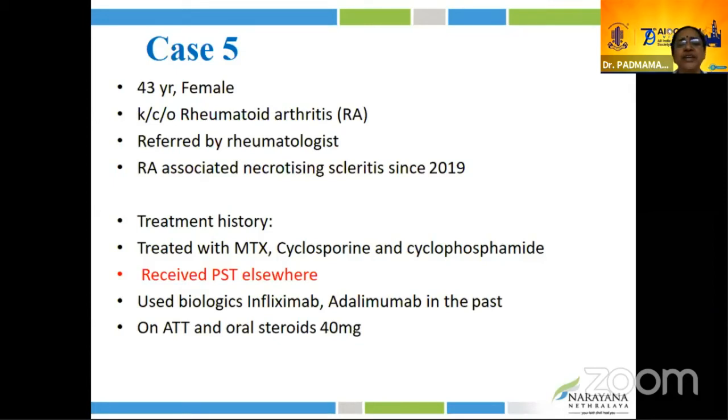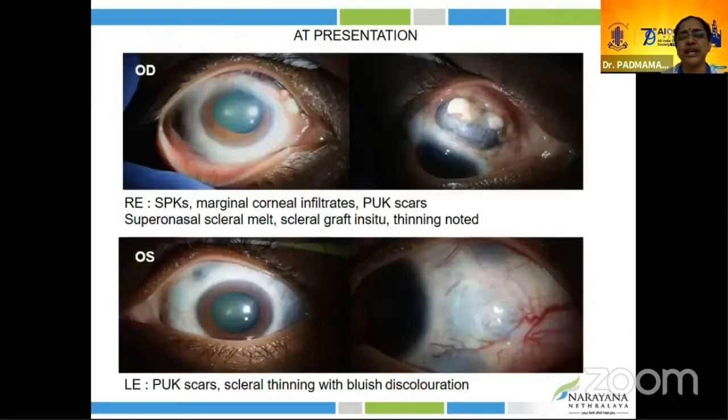She was treated for necrotizing scleritis. Initially, she was treated with methotrexate, cyclosporine, and cyclophosphamide. Patient was not responding. They added posterior subtenon injection to her right eye. Subsequently, they tried infliximab and adalimumab, which did not work. Secondly, anti-TB drugs and oral steroids were started. At this moment, the patient was not responding to a satisfactory level. Then she was referred to us for second opinion.